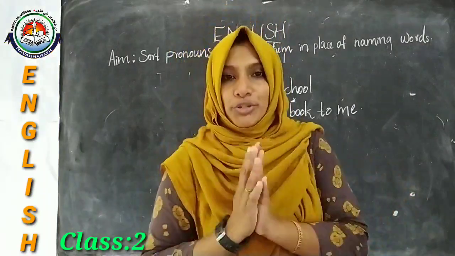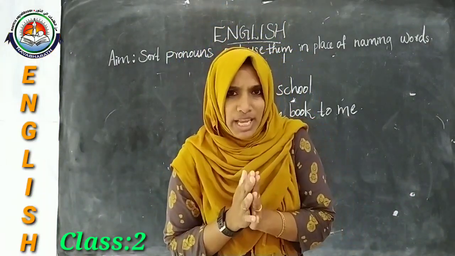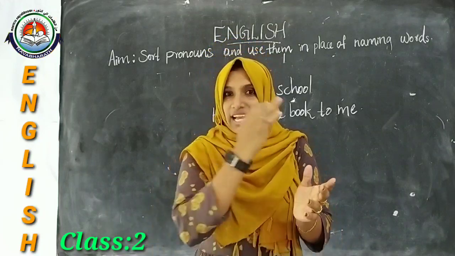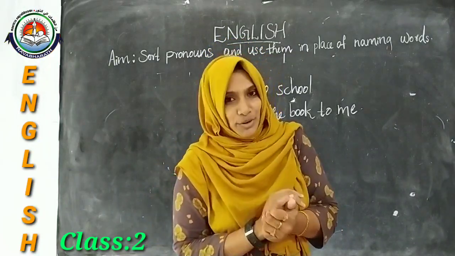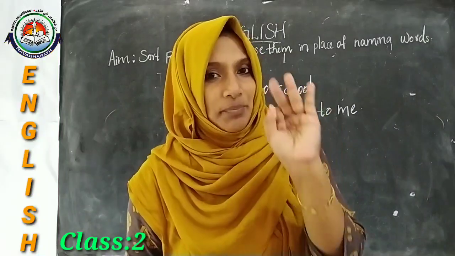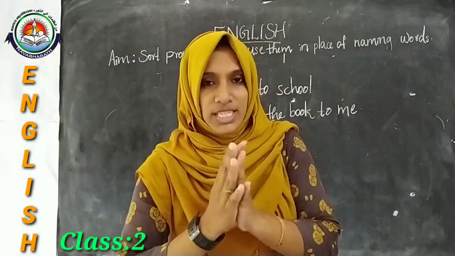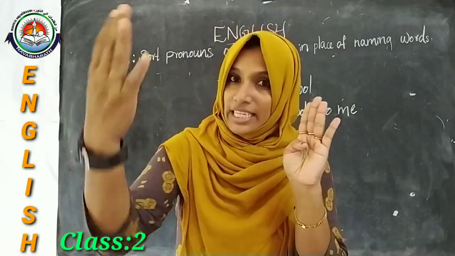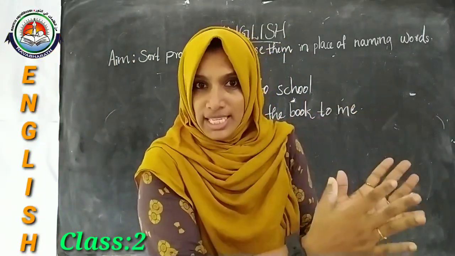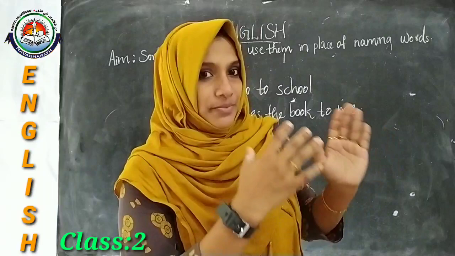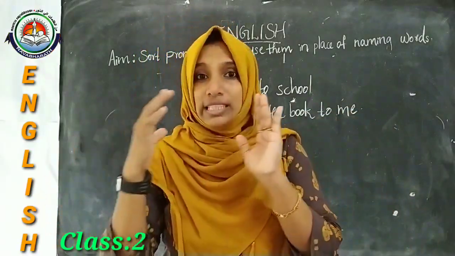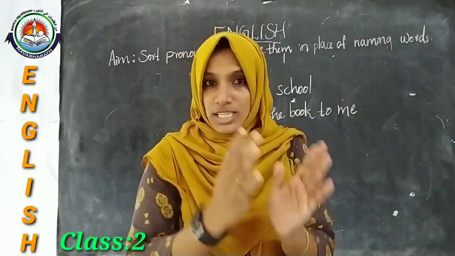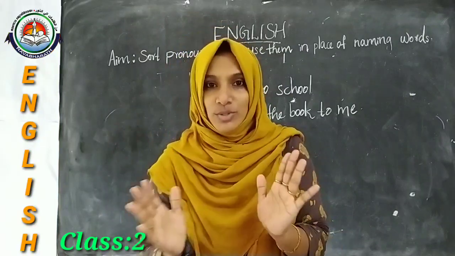So dears, now ma'am is going to wind up the class today. What are the things we have learned today? We have learned the use of pronouns, and we have used these pronouns as doer of action and as receiver of action. Words like I, he, she, they, we we are using as doers, and the words me, him, her, them, us we are using as the receiver of action. The doers we use most probably at the beginning of the sentence, and the receivers at the end of the sentence. So this is all for today's class. I hope you all have understood it clearly.